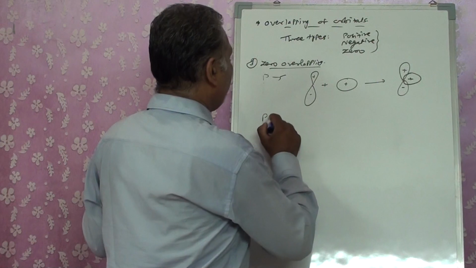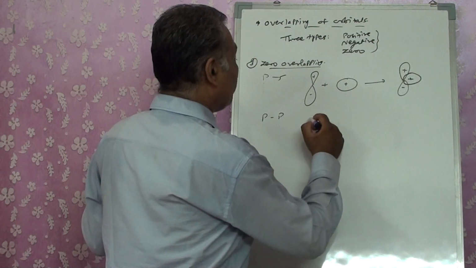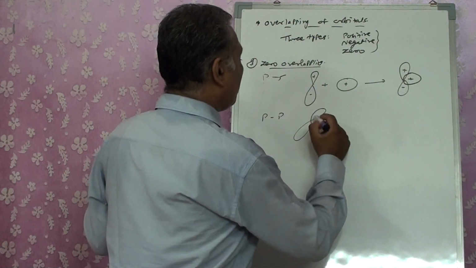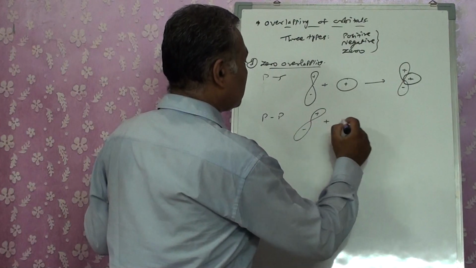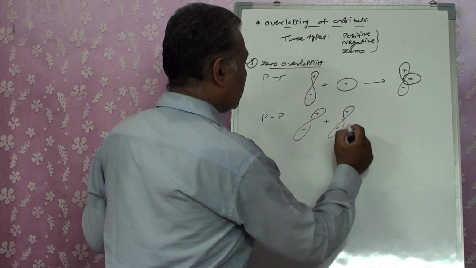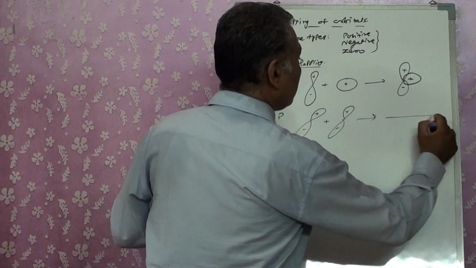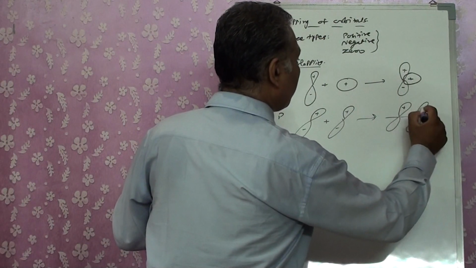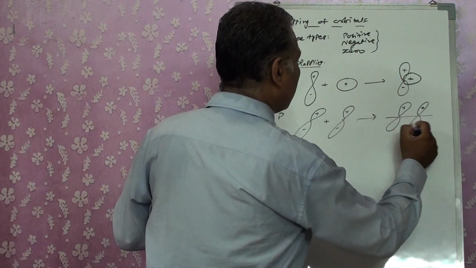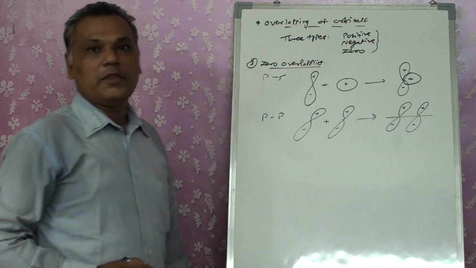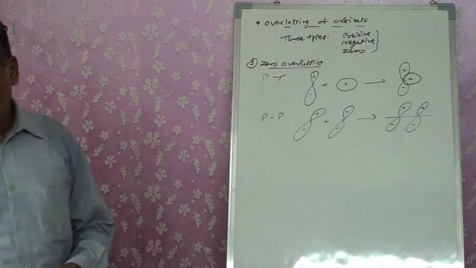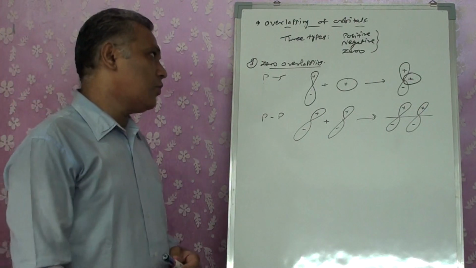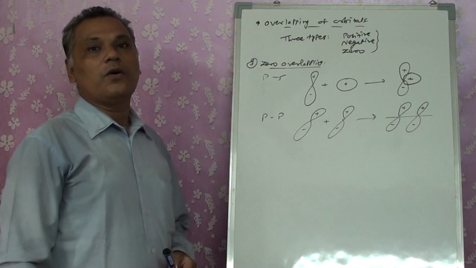In the same way, when p orbitals don't overlap each other, if I put plus minus signs for them, and they remain far away from one another, this type of overlapping we also consider as zero overlapping of the orbitals.